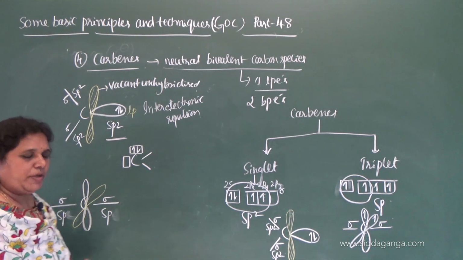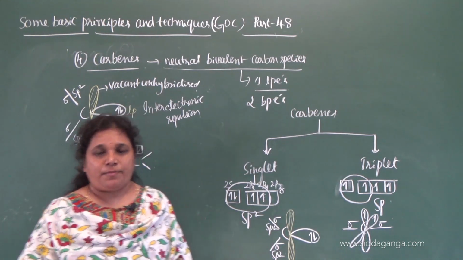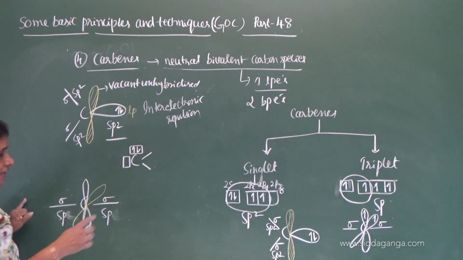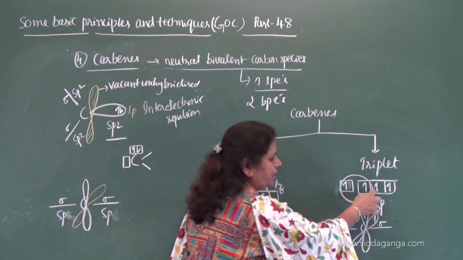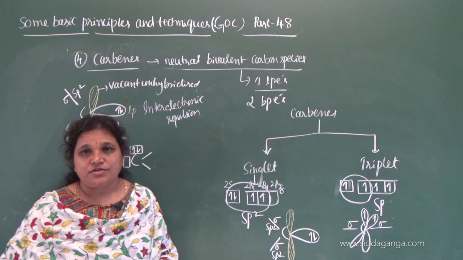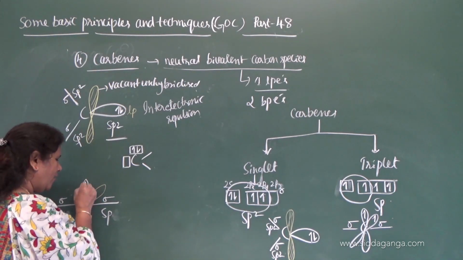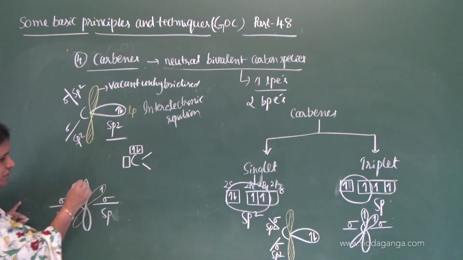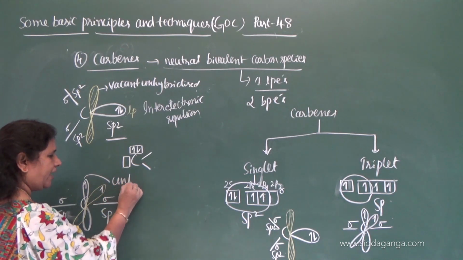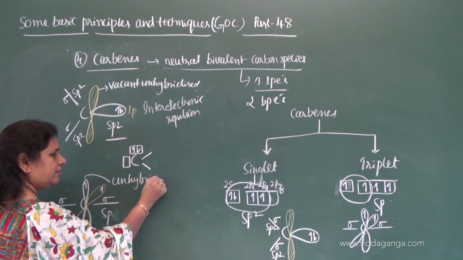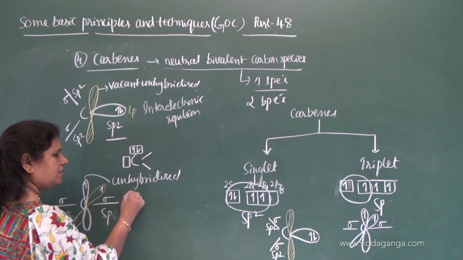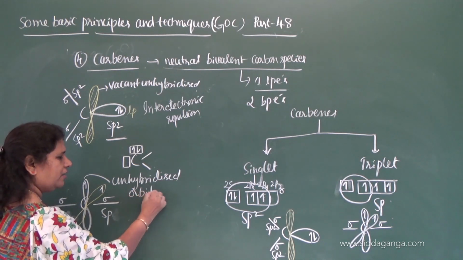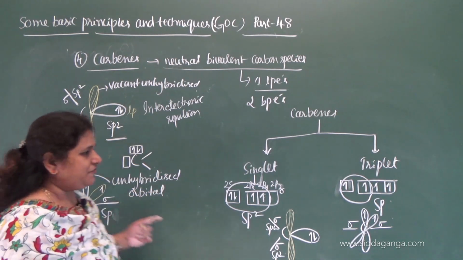As we know that 2px, 2py, 2pz are perpendicular to each other, these two unhybridized orbitals are also perpendicular to each other, each containing one electron here. So these two are unhybridized orbitals.